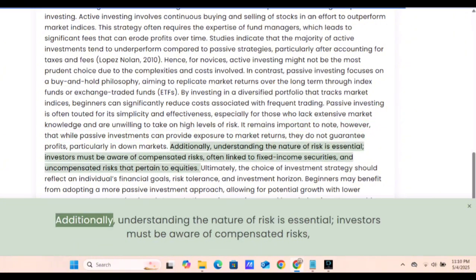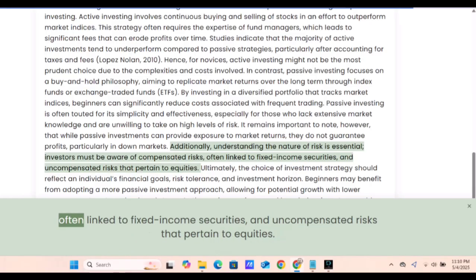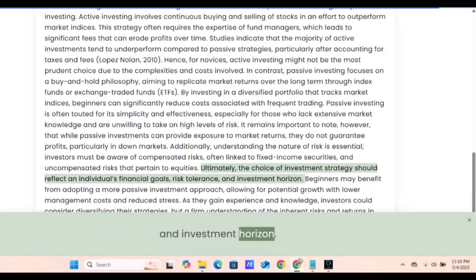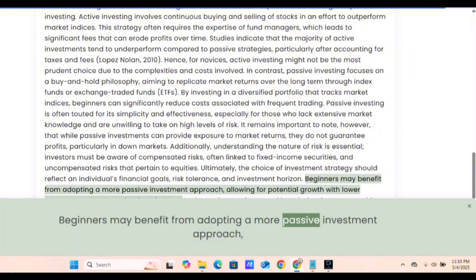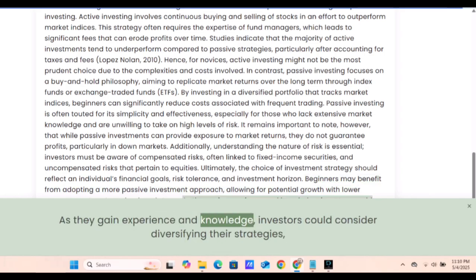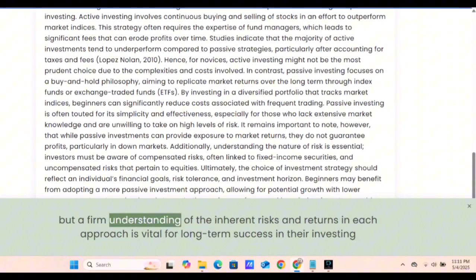Additionally, understanding the nature of risk is essential. Investors must be aware of compensated risks, often linked to fixed income securities, and uncompensated risks that pertain to equities. Ultimately, the choice of investment strategy should reflect an individual's financial goals, risk tolerance, and investment horizon. Beginners may benefit from adopting a more passive investment approach, allowing for potential growth with lower management costs and reduced stress. As they gain experience and knowledge, investors could consider diversifying their strategies. But a firm understanding of the inherent risks and returns in each approach is vital for long-term success in their investing journey.